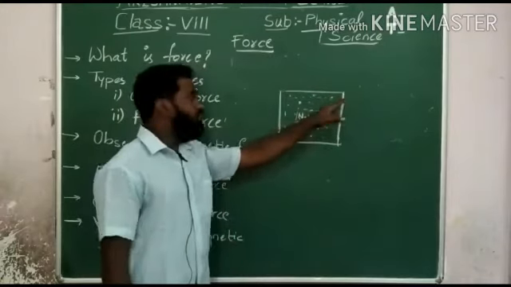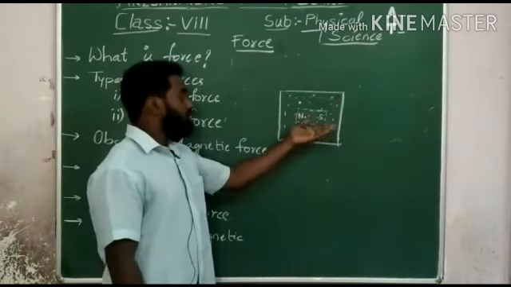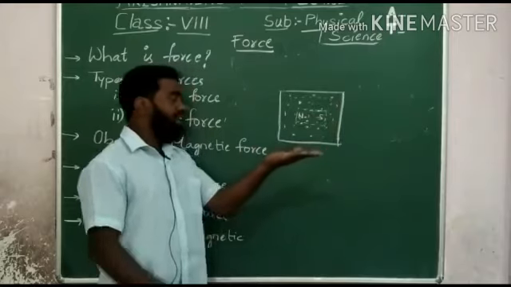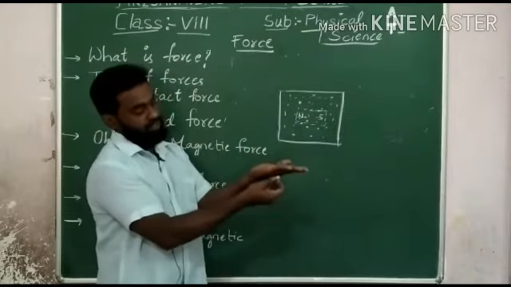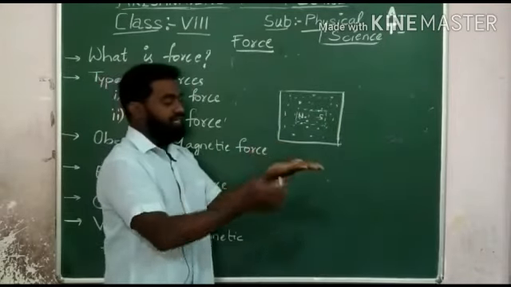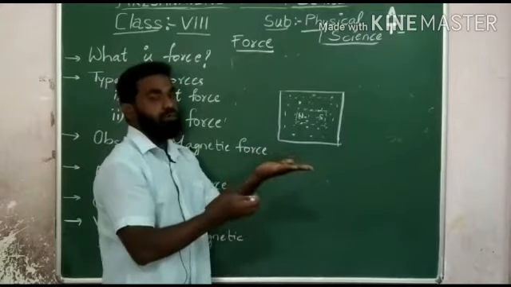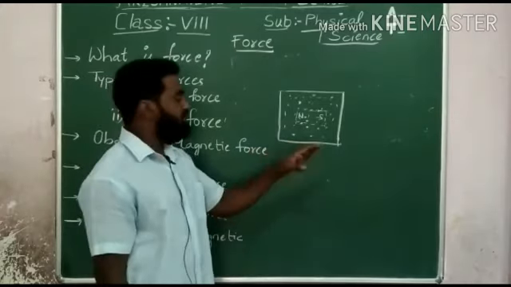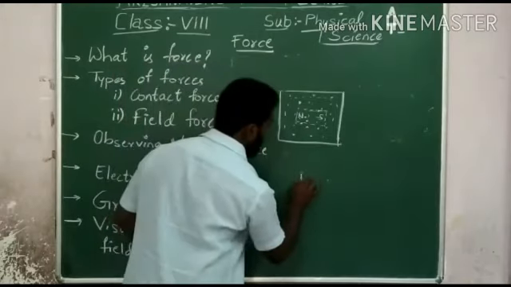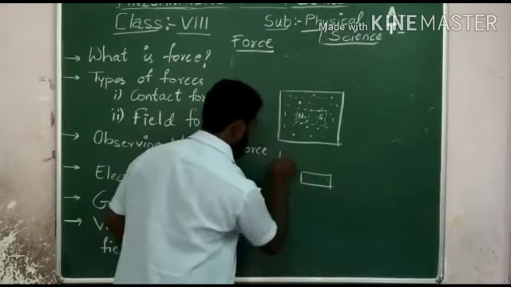Above the paper, what do you have? You have the iron filings. So when you put this bar magnet below the paper, and give a small jerk, that means a small disturbance, you can see a regular pattern on the white paper.